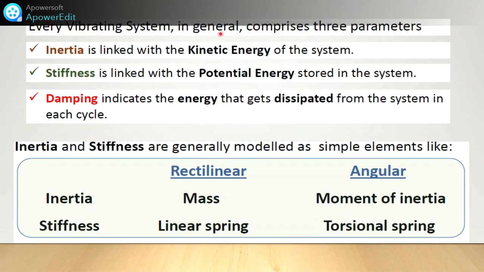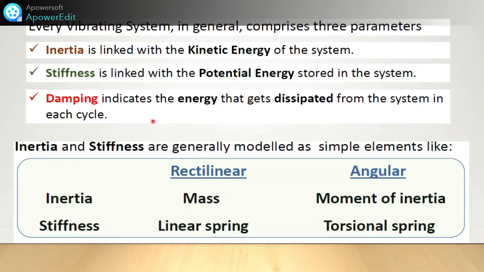Every vibrating system in general comprises three parameters. One is the inertia, which is linked with the kinetic energy of the system. How it is linked, we'll see in later videos. Stiffness is also linked with the potential energy stored in the system. So the spring has stored potential energy. Damping indicates the energy that gets dissipated from the system.